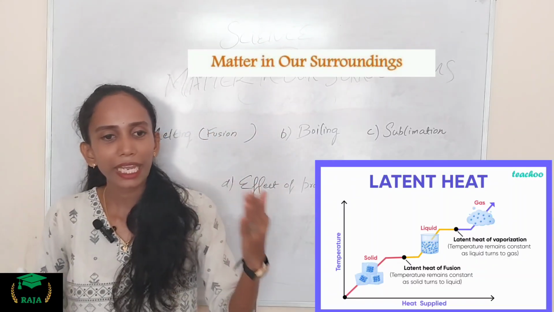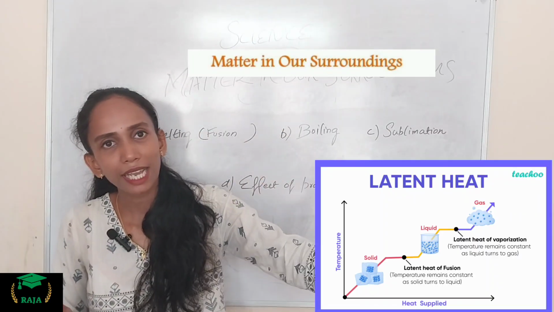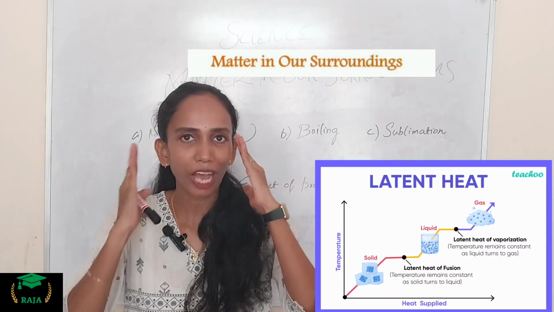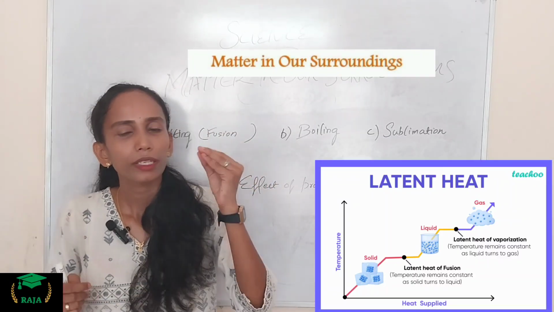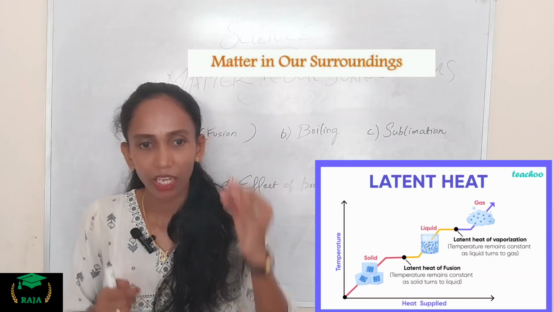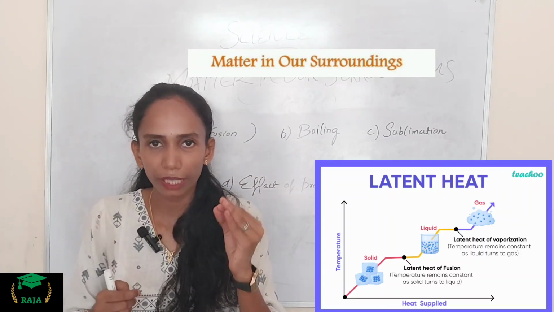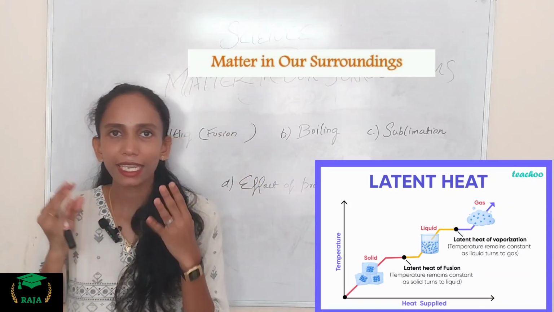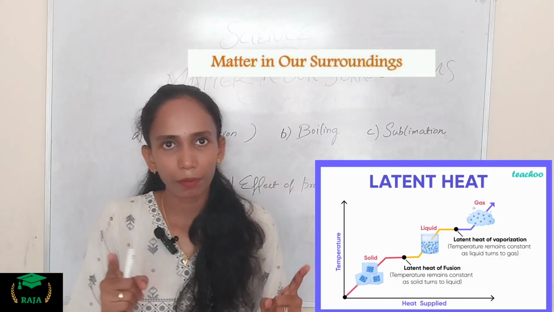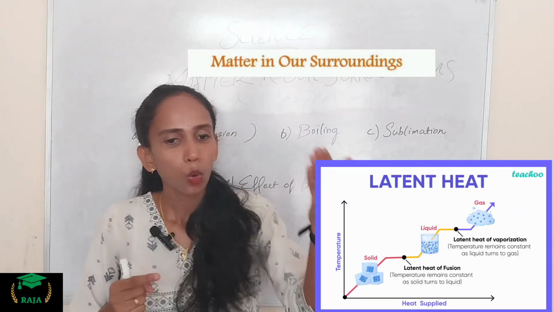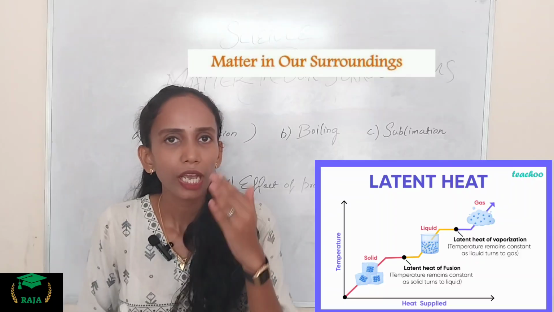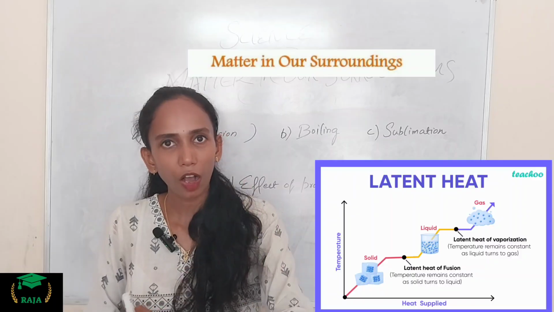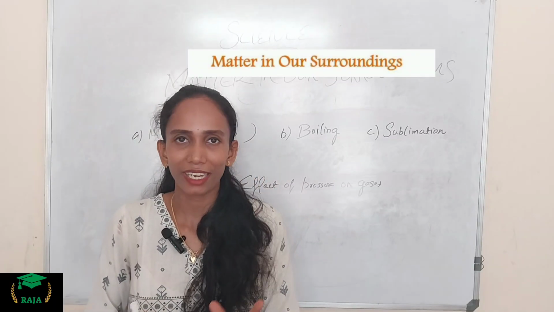So, next one is the latent heat of vaporization. On the melting side, it's the latent heat of fusion. On the boiling side, it's the latent heat of vaporization. You have to remember the point. The amount of heat energy required to change 1 kilogram of liquid into gas at atmospheric pressure at its boiling point, we call the latent heat of vaporization. Remember one more thing, the amount of heat energy required to change 1 kilogram of liquid into gas at its boiling point is called the latent heat of vaporization. Clear?